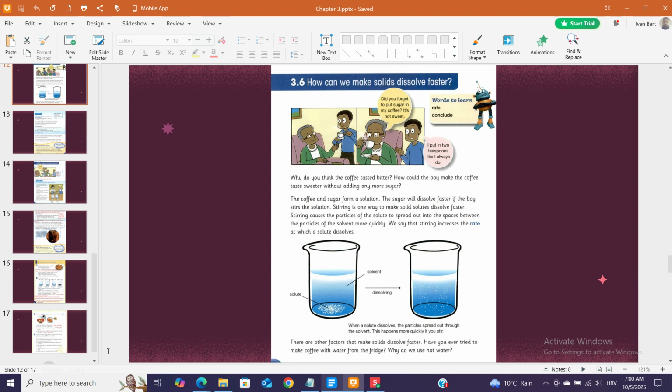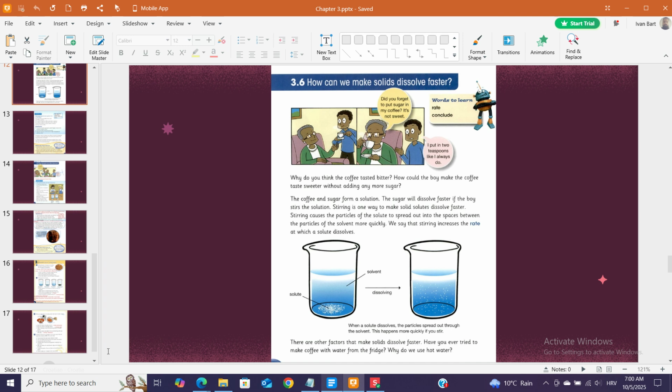The coffee and sugar form a solution. The sugar will dissolve faster if the boy stirs the solution. Stirring is one way to make solid solutes dissolve faster. Stirring causes the particles of the solute to spread out into the spaces between the particles of the solvent more quickly. We say that stirring increases the rate at which a solute dissolves.